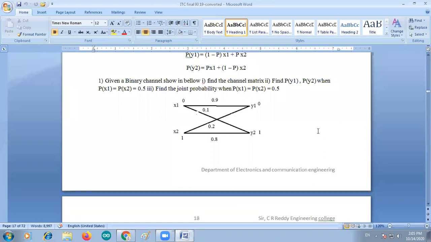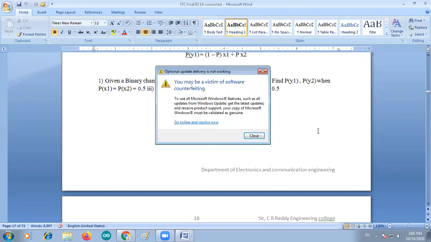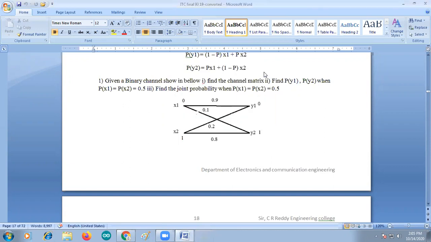So we are in the topic of discrete memoryless channels. Discrete memoryless channels are classified into 4 categories. Number 1 is lossless channel, deterministic channel, noiseless channel, and binary symmetric channel.